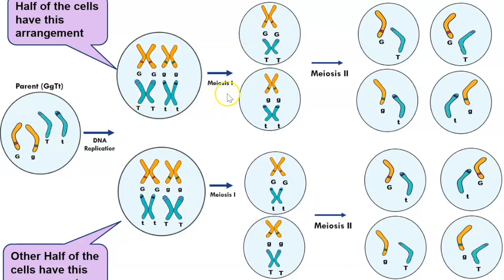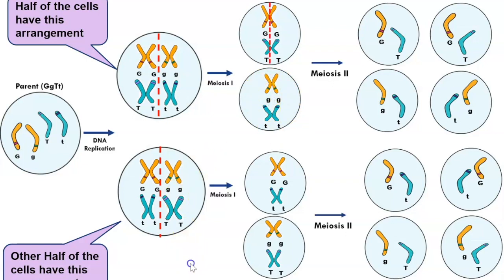The cell then undergoes meiosis 1. Homologous chromosomes will separate, and the chromosome on this side will migrate to this daughter cell. The chromosome on this side will migrate to this other daughter cell.